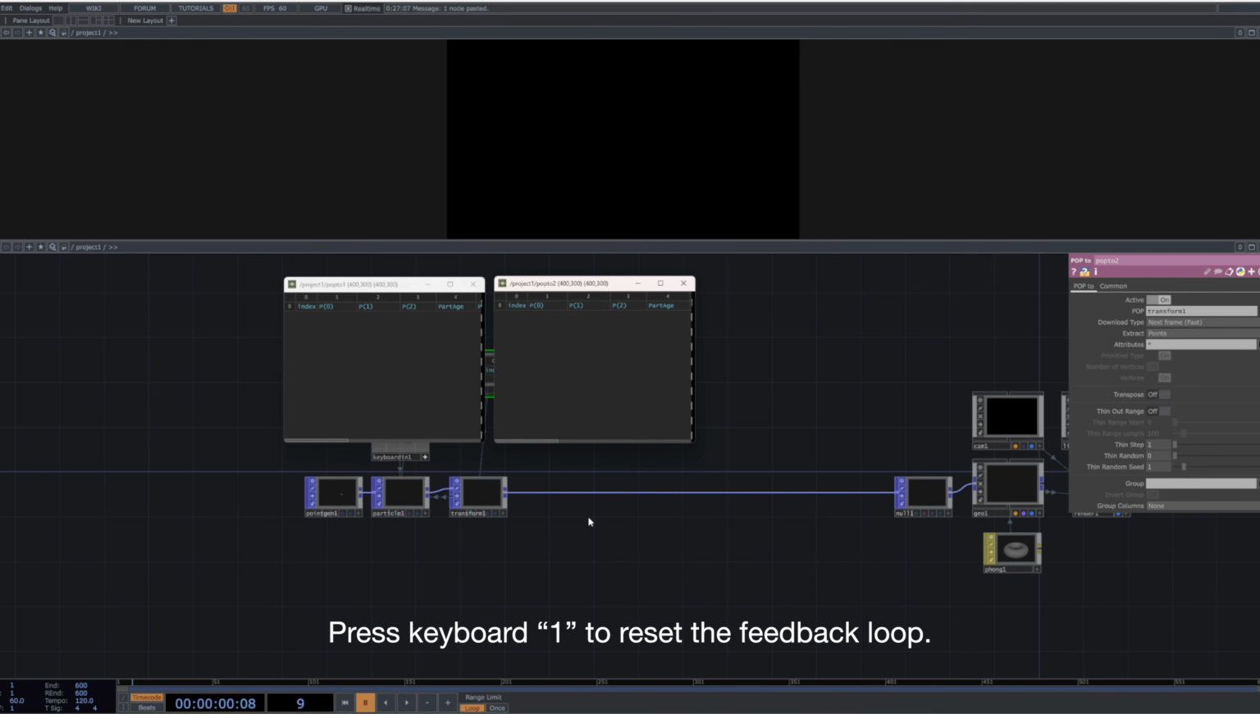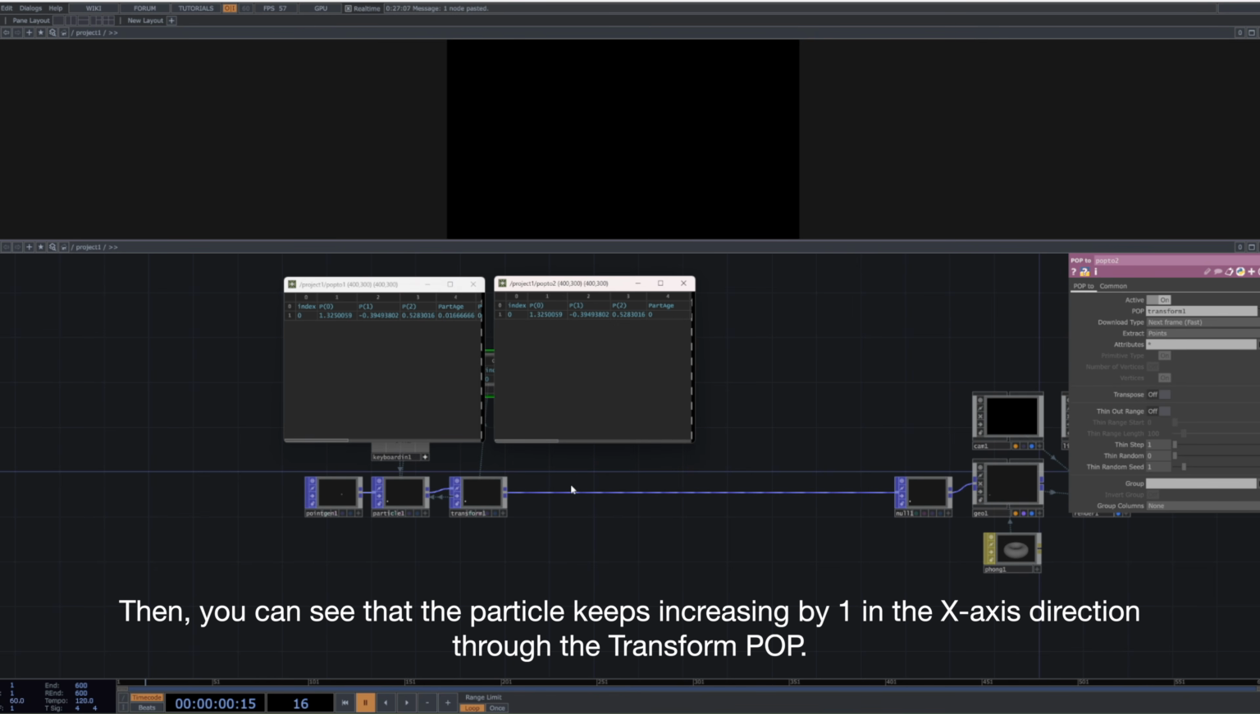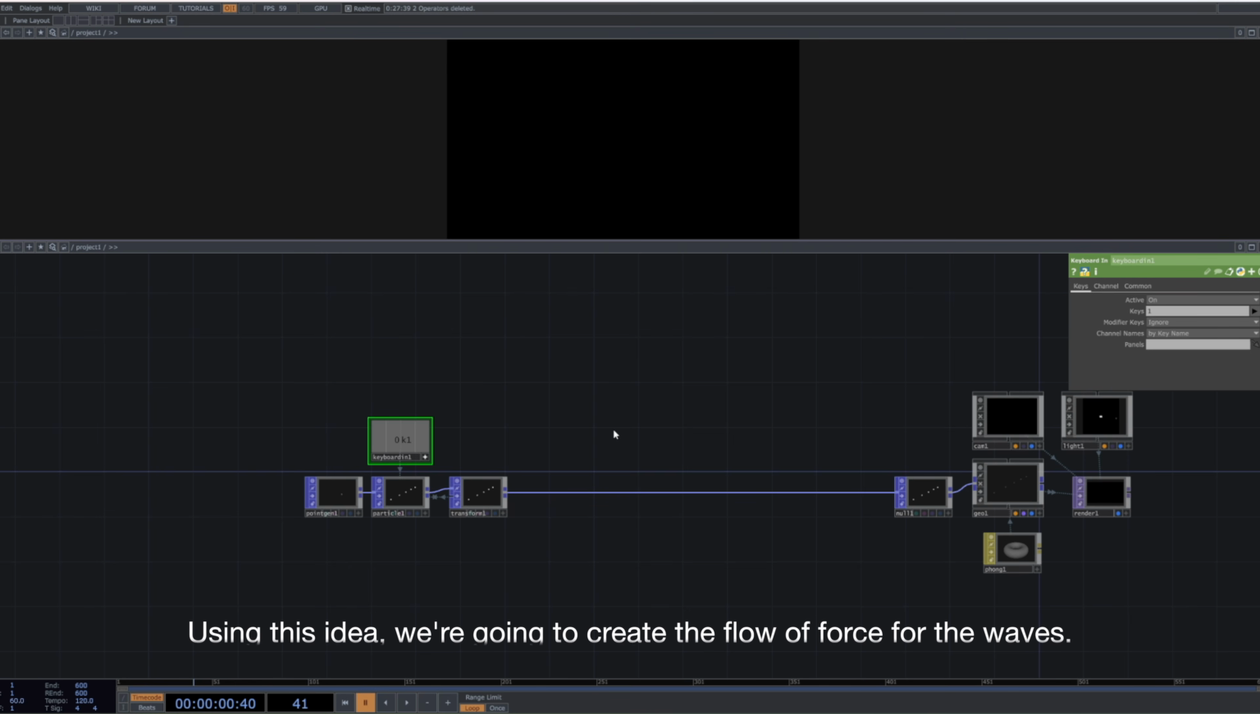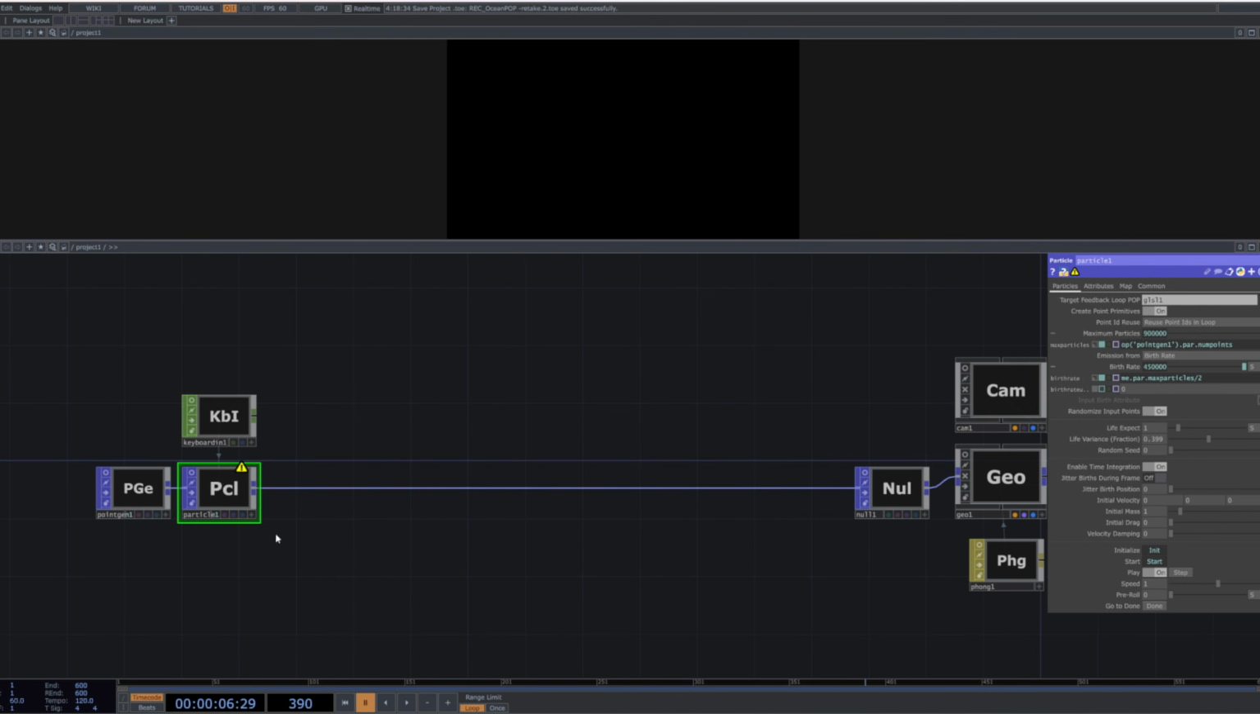Press keyboard 1 to reset the feedback loop. Then, you can see that the particle keeps increasing by 1 in the x-axis direction through the transform POP. This means that a flow of force is being created in the positive x-axis direction. Using this idea, we're going to create the flow of force for the waves.